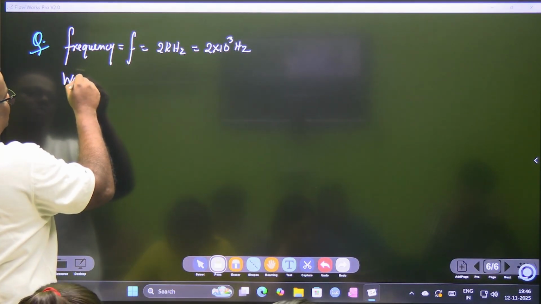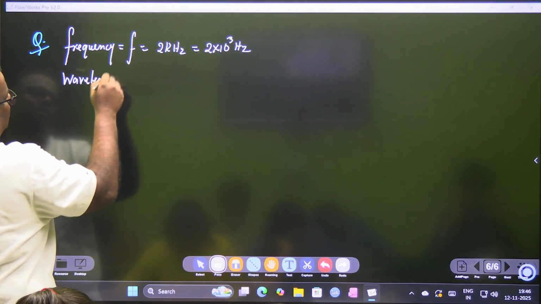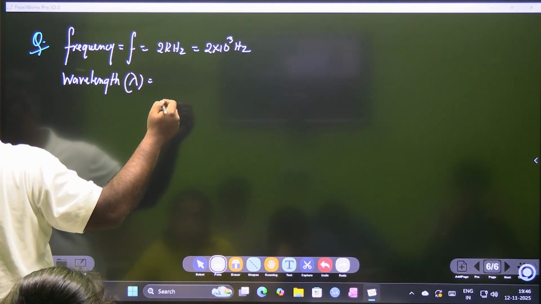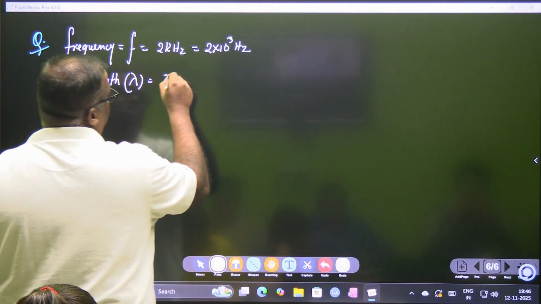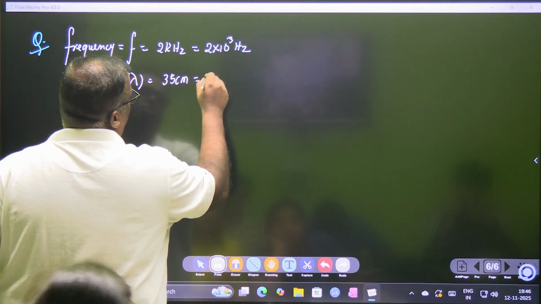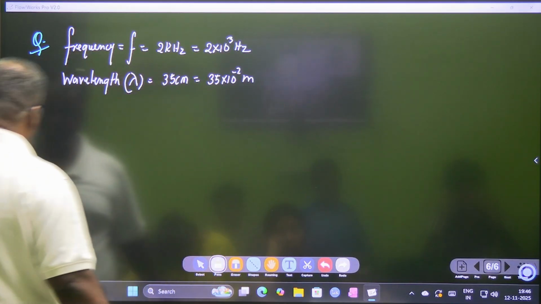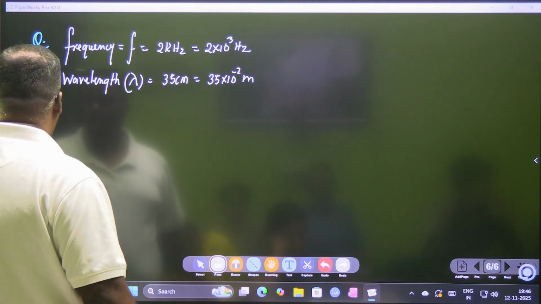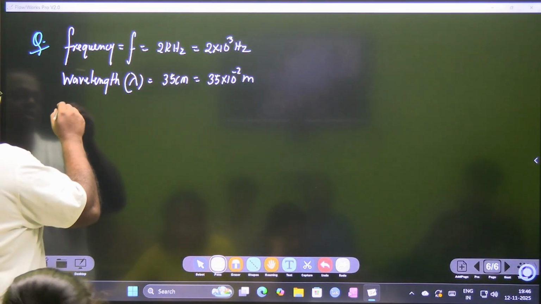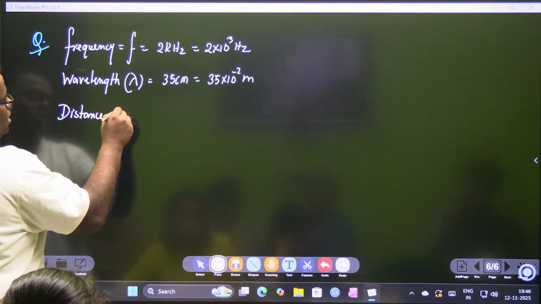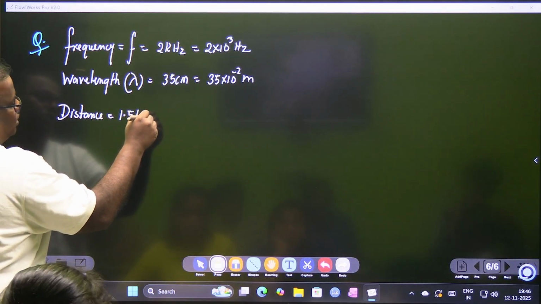बच्चा सवाल है ये सब. It has a wavelength, and the wavelength is lambda. Wavelength is given as 35 centimeters, which means 35 into 10 to the power minus 2 meters. Always make them in SI unit. It says how long will it take to travel? So the distance is 1.5 kilometers.